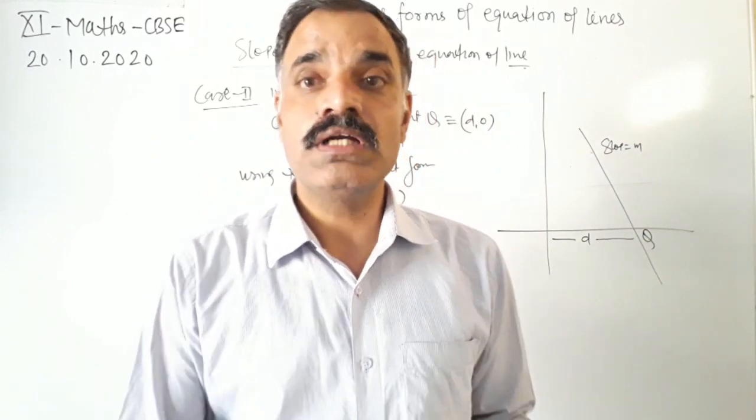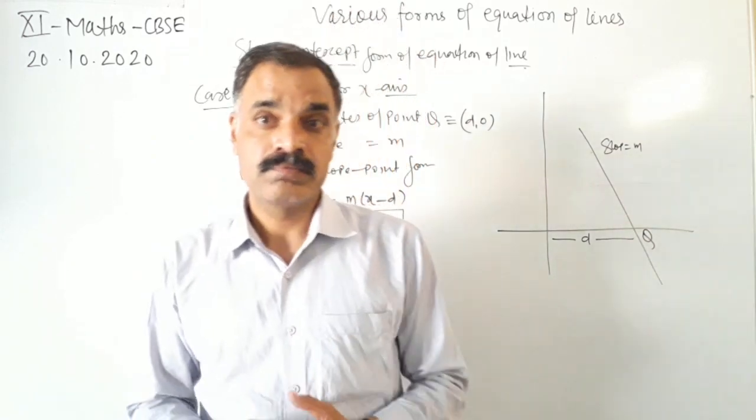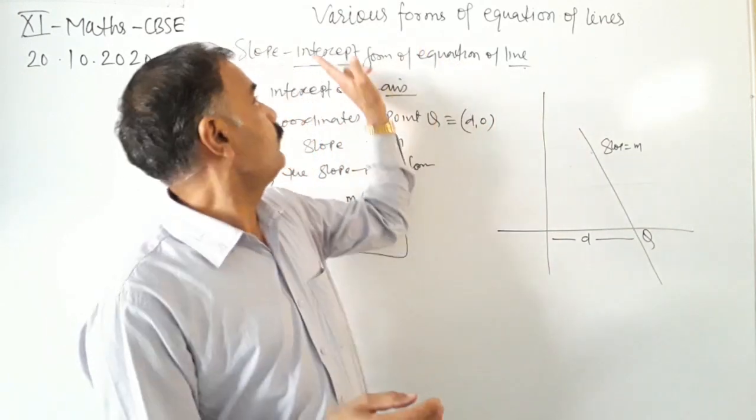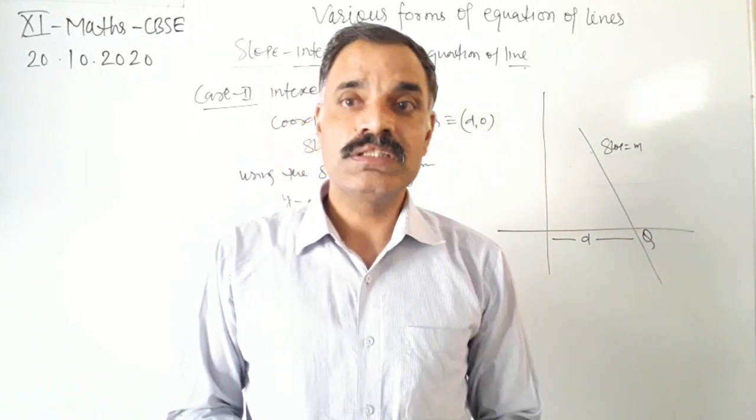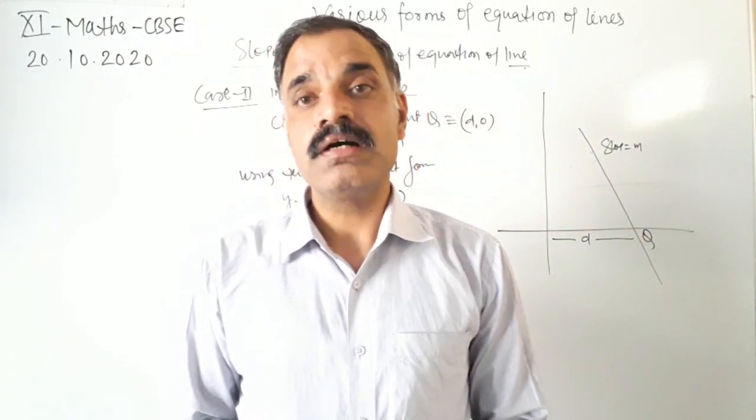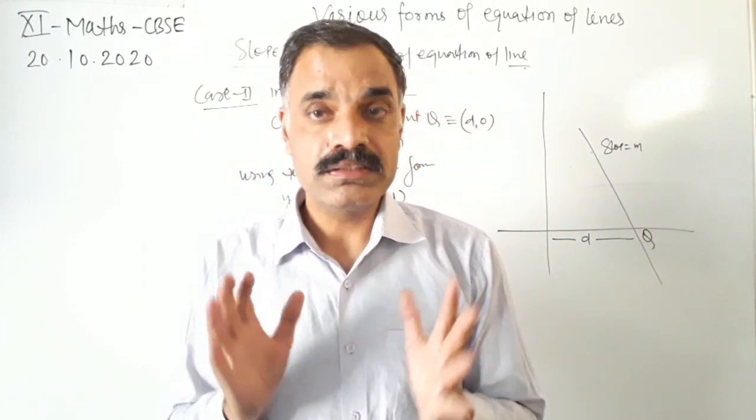So students, today we have discussed the various forms of the equation of the line. This is a very important topic as far as the straight line is concerned.